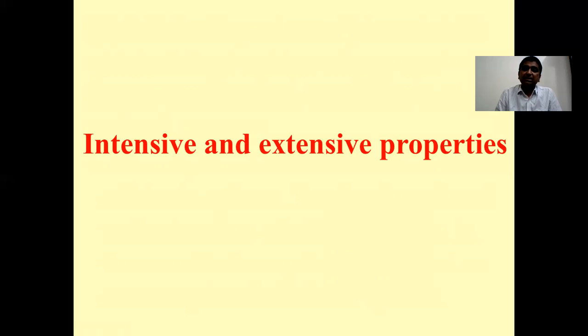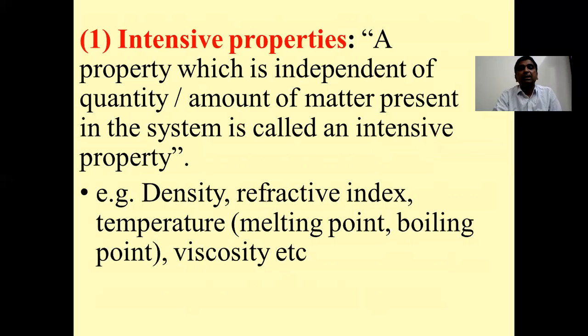In physical chemistry, the properties of a system are, say, pressure, volume, temperature, number of moles, or any other properties like viscosity, surface tension, melting point, boiling point. So these are all examples of properties of a system. Now we see what are intensive and extensive properties.